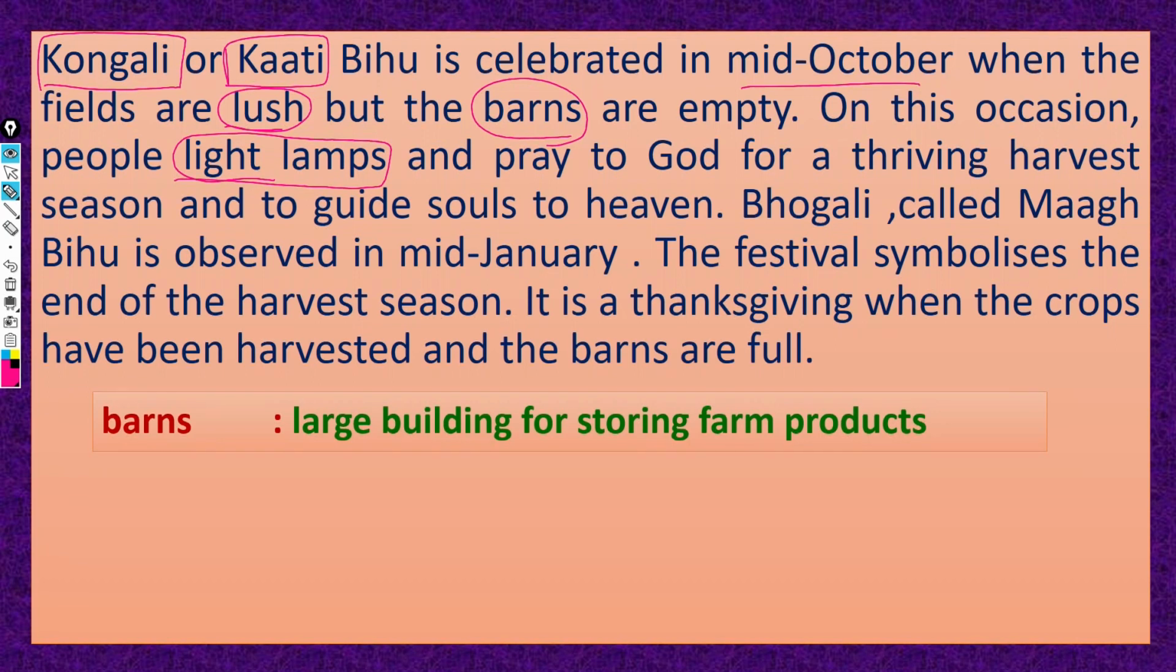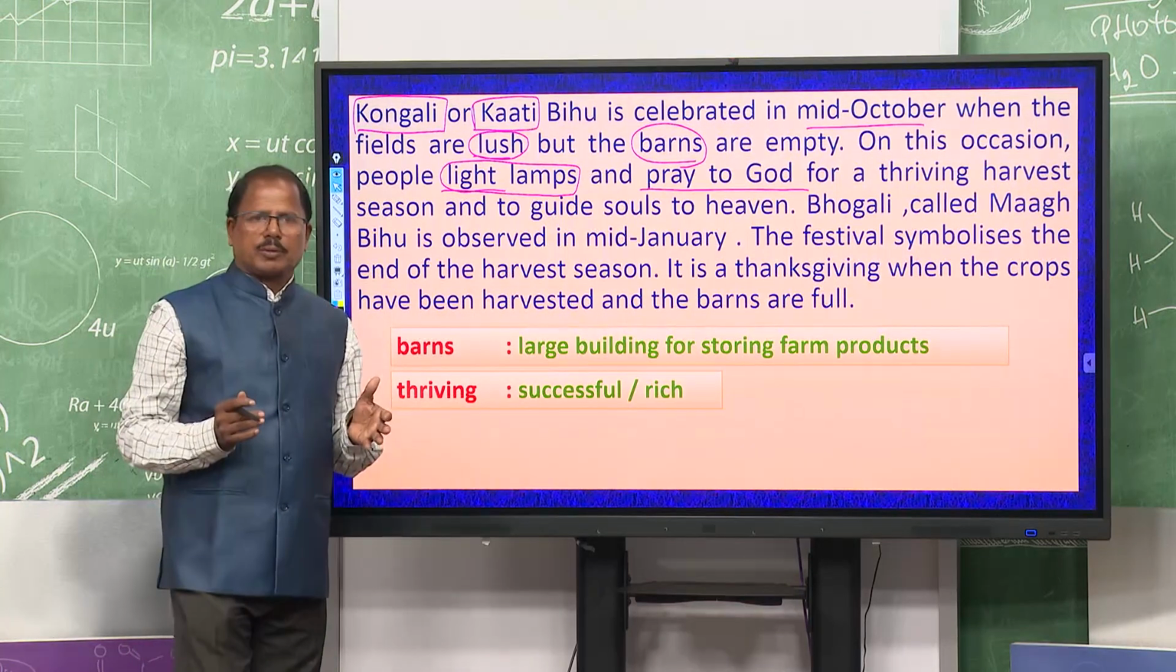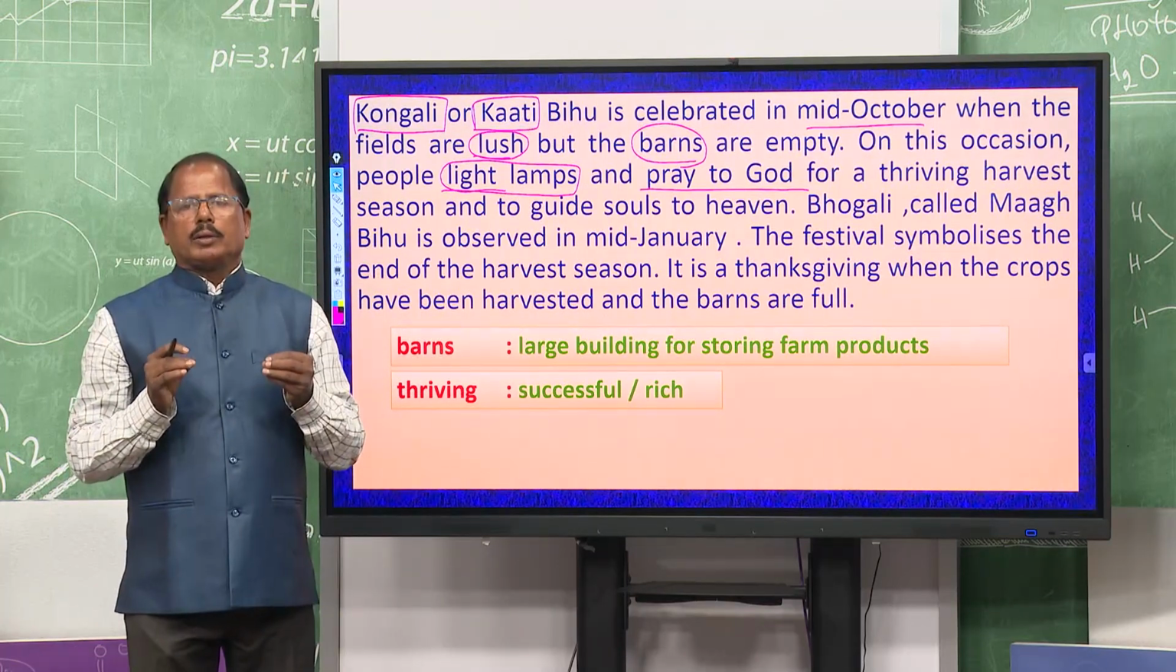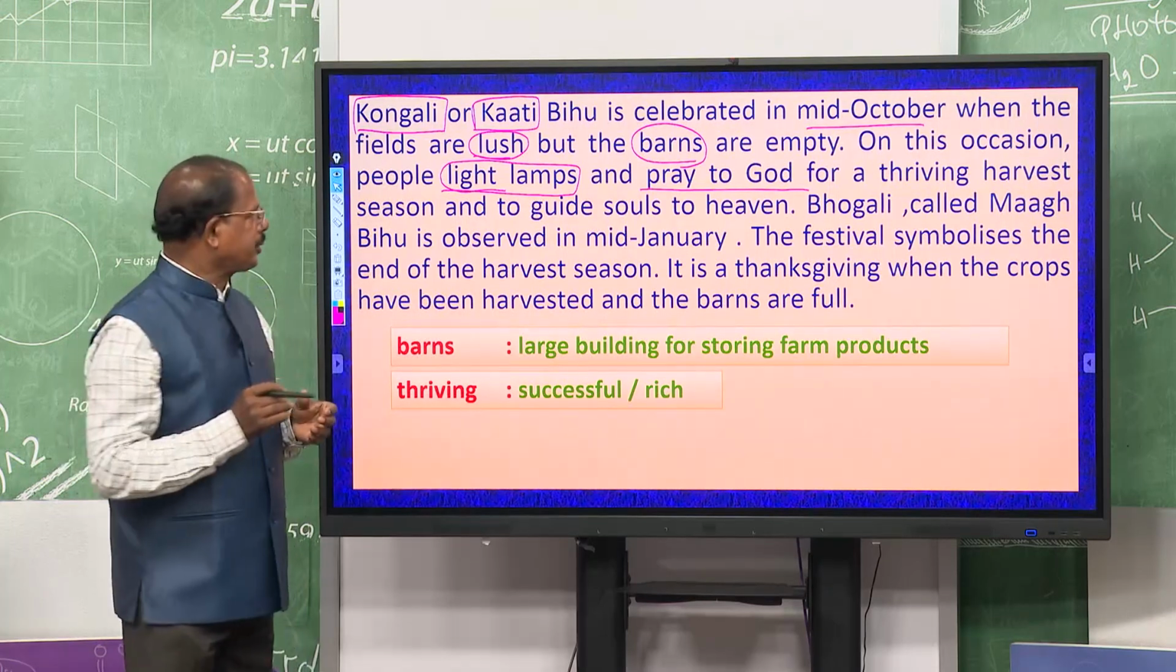They light lamps and they pray to God for thriving harvest. You see thriving. So, what is thriving? Successful, rich harvest, yes. So, for rich harvest they celebrate this festival, they pray to God.